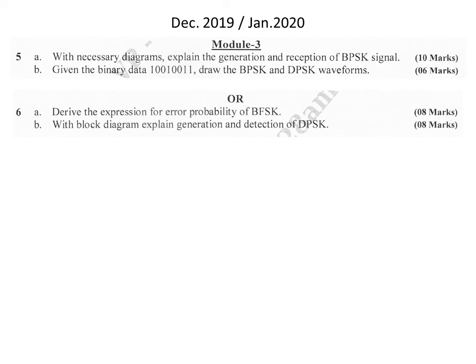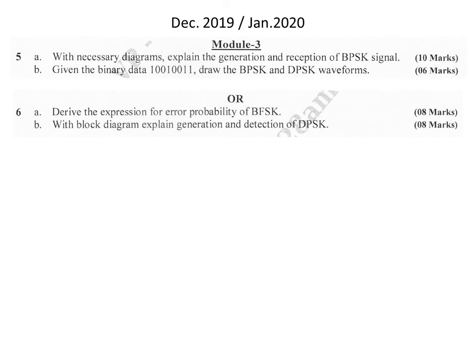And the third question is: derive the expression for error probability of BFSK, the probability of error for binary frequency shift keying. Repeated question. The expression is probability of error equal to Q of square root of Eb by N naught. This particular expression we should derive, and it is a repeated one.